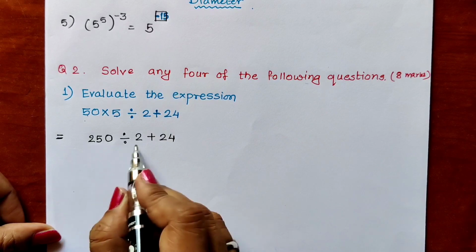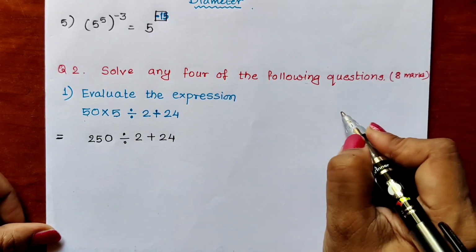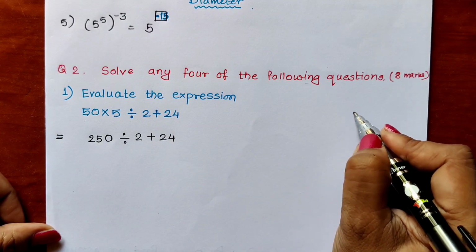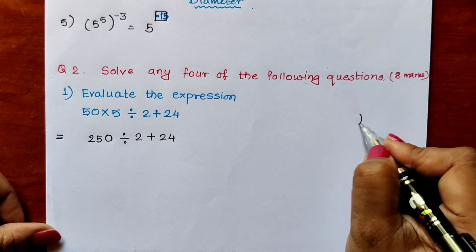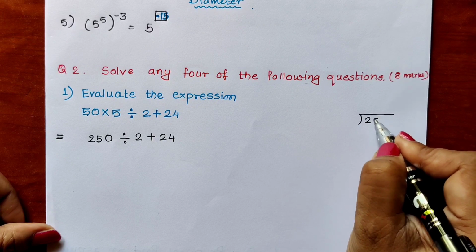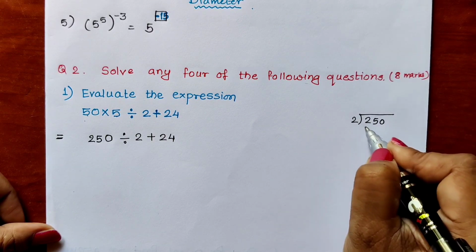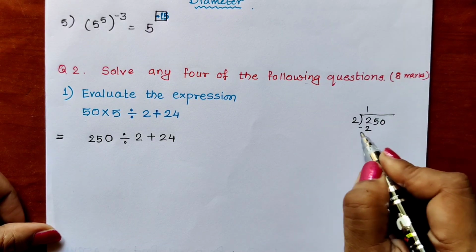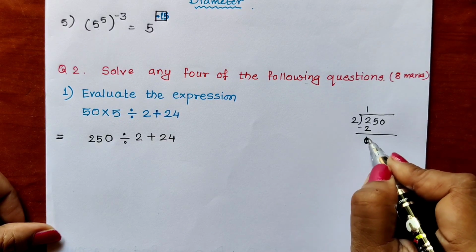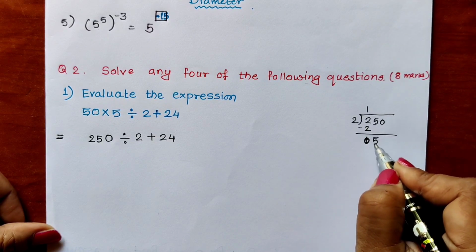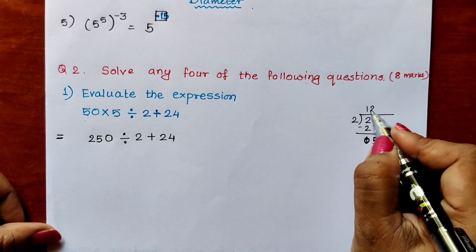Now 250 divided by 2. If you want, you can divide in the rough, otherwise you can do it orally. So I will be showing you in the rough. 250 divided by 2. 2 ones are 2. 2 minus 2 is, sorry, 0. This 5 we have to write down. 2 twos are 4.